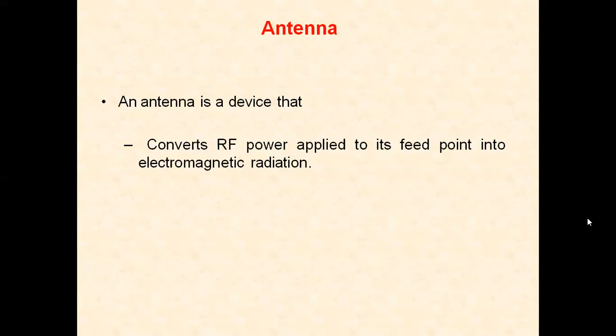It is generally a metallic object such as a wire or collection of wires used to convert high frequency current, that is modulated signal, into electromagnetic waves and vice versa. At the sending end, it converts modulated signal into electromagnetic waves, and at the receiving end, it converts electromagnetic waves into RF modulated signal.